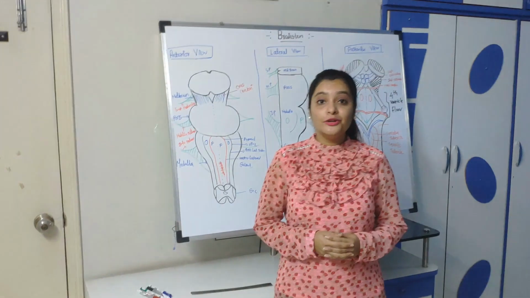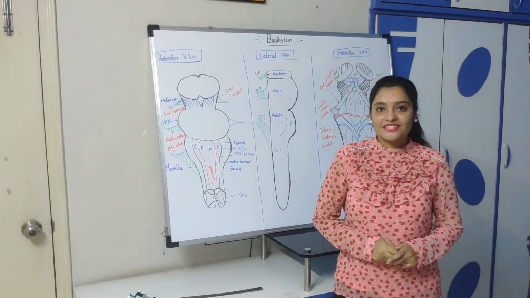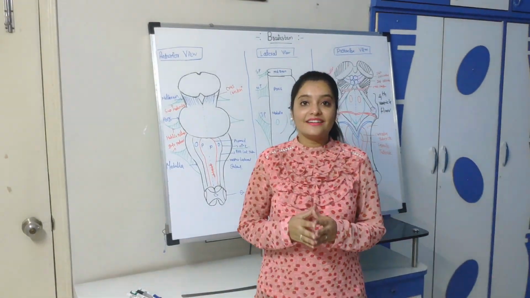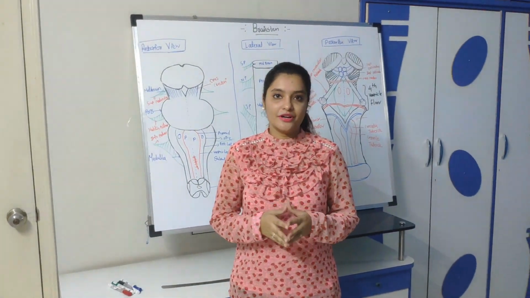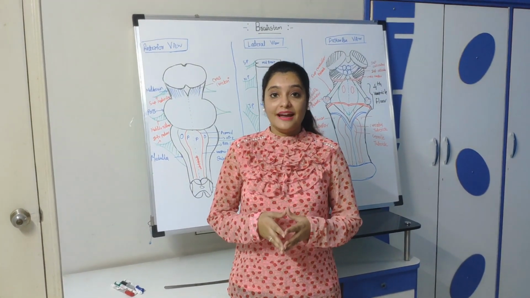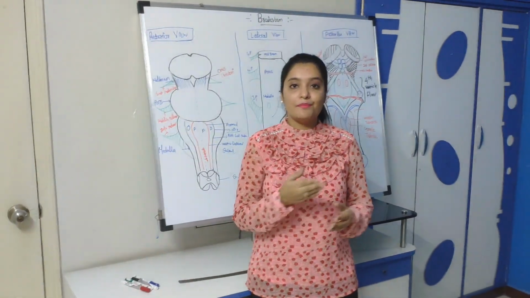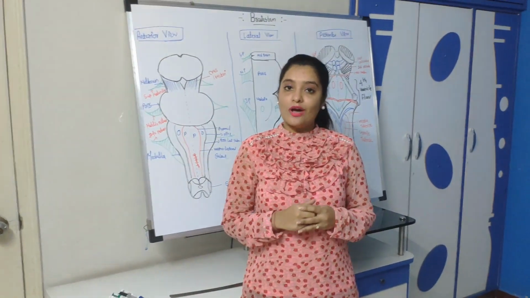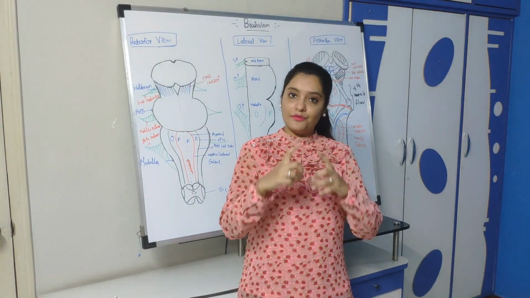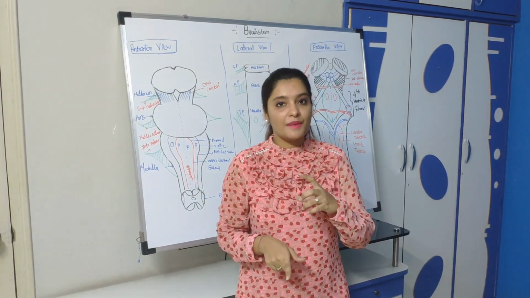So today we'll learn a new topic, that is brainstem. So let's start. What is brainstem? Brainstem acts as a bridge between cerebral cortex and spinal cord. We have seen in the spinal cord chapter that both ascending and descending systems or tracts are passing through the brainstem. So actually brainstem provides a bridge for communication between cerebral cortex and spinal cord.